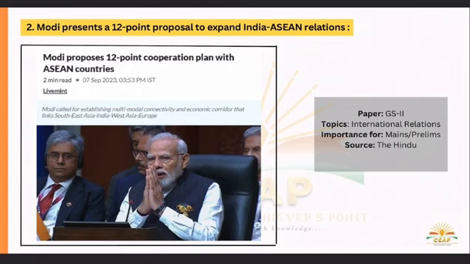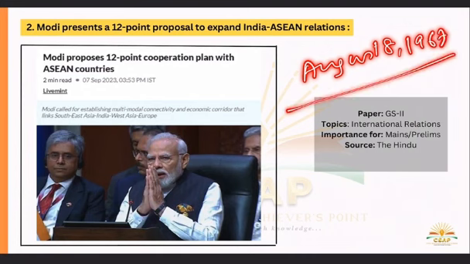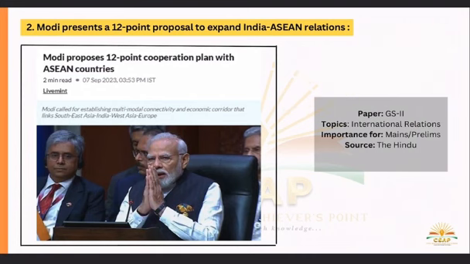Okay, so we all know that this ASEAN declaration came into existence with these 10-member countries on August 8, 1967. First ASEAN was formed, and there were five nations. Which five nations? Indonesia, Malaysia, Philippines, Singapore and Thailand.